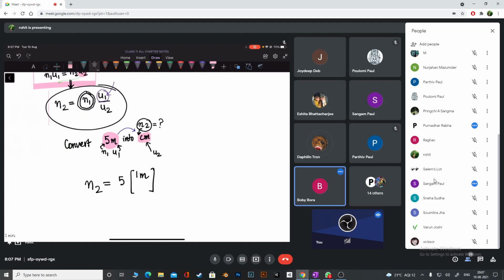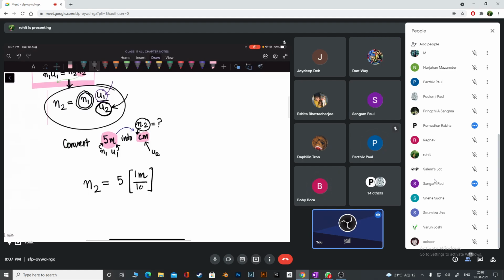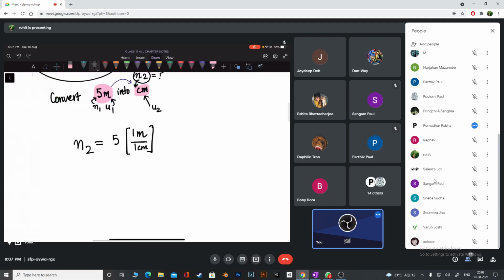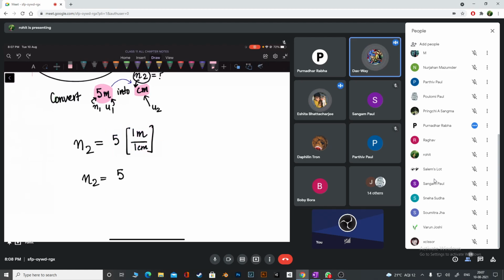I should divide by what? Unit 2, centimeters. Dividing by centimeters is like dividing by 1 centimeter. So n2 will be equal to 5 times, now you know what, I need to find the numerical value. Should this numerical value have any units or should it be only a number? It should only be a number, because we are calculating a numerical value, so there should not be any units. That means the meter and the centimeter somehow should cancel out.